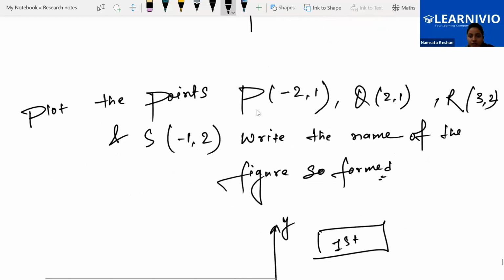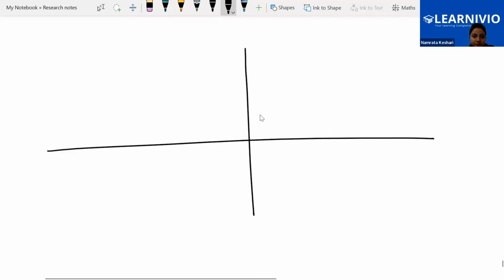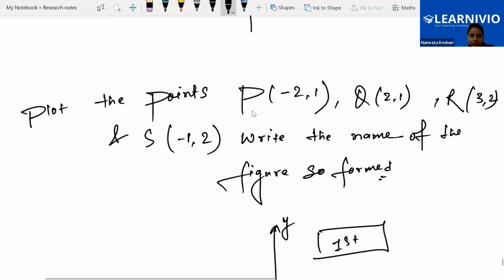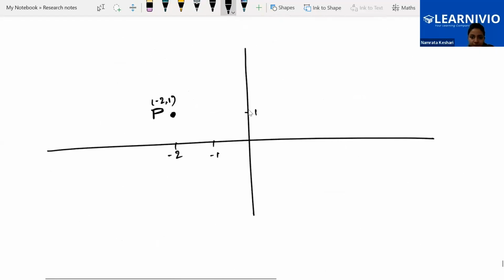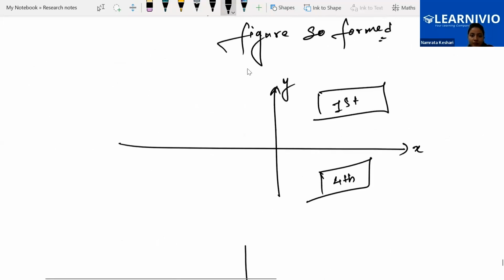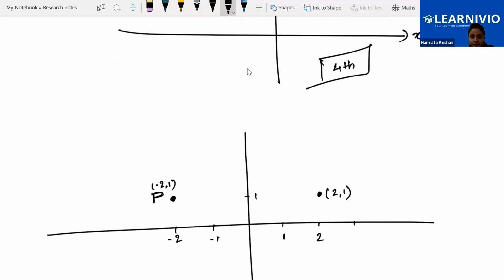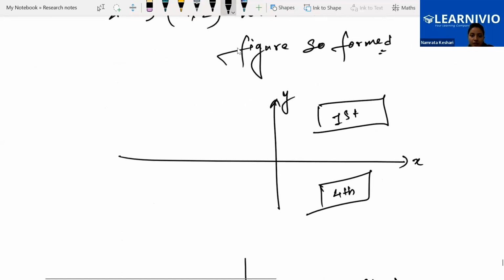Directly, I am going to locate the points with a rough sketch. P is (-2, 1). Q is (2, 1). R is (3, 2). And S is (-1, 2).